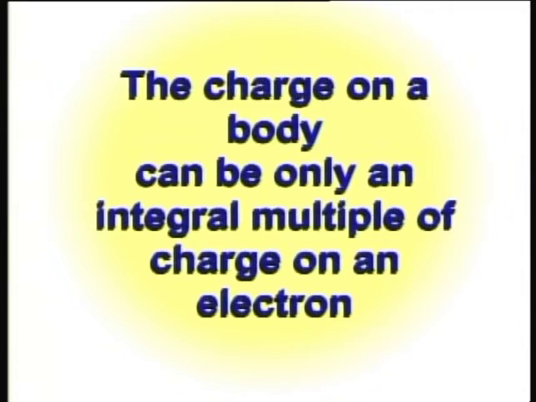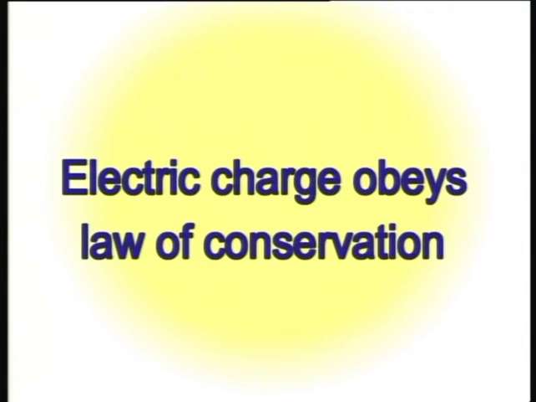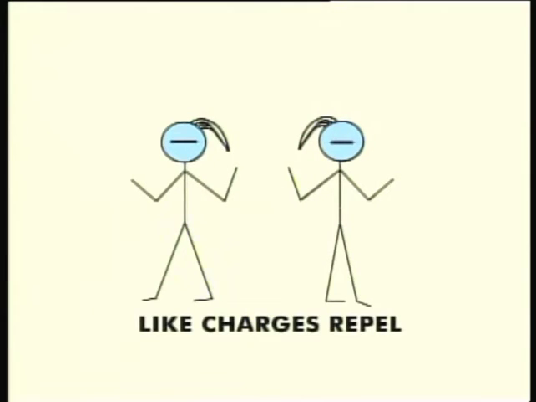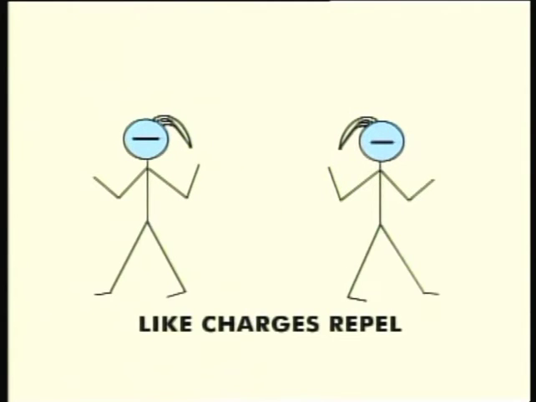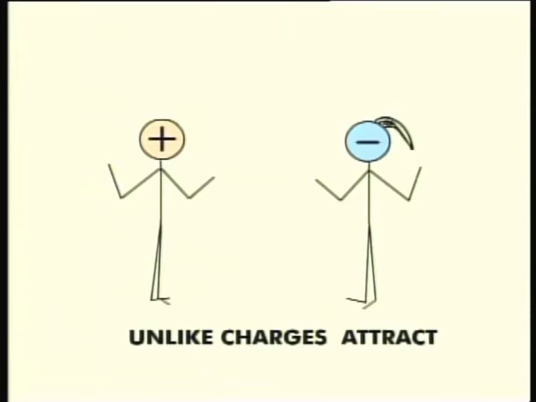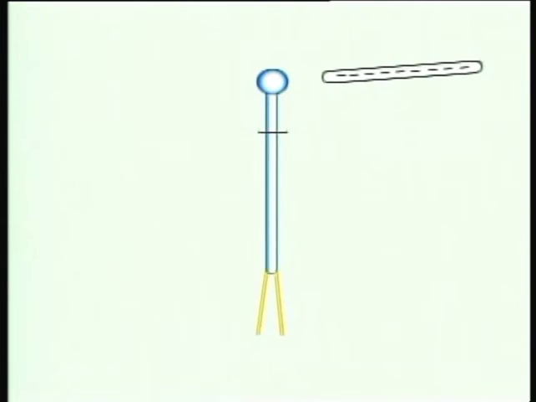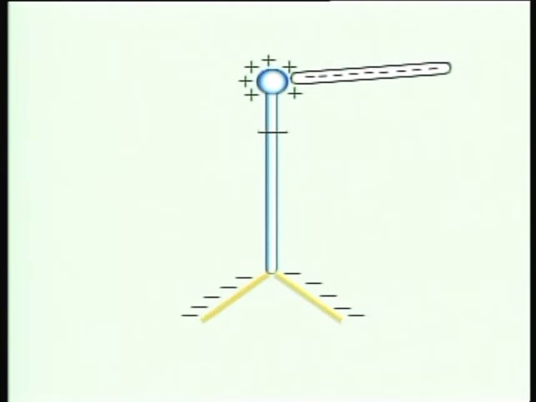We learned that the electric charge obeys law of conservation, that is, the total charge of an isolated system is always conserved. We have seen that like charges repel and unlike charges attract each other, and gold leaf electroscope can be used to detect the presence of electric charges.